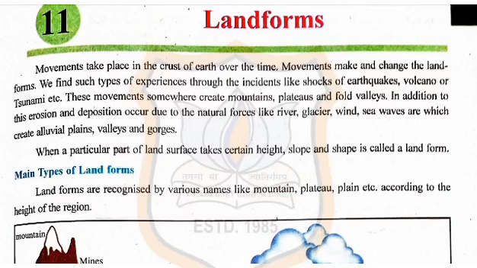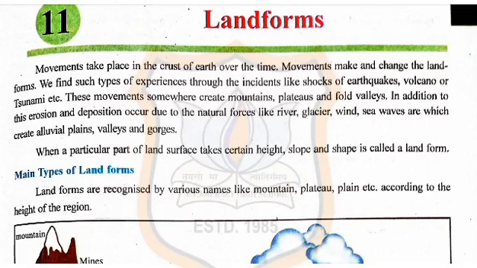Today I am going to explain to you social science lesson number 11, and the name of the lesson is Landforms. The land area which has different heights, has a special shape and has a sloping terrain is called landform. Tectonic factors like earthquake, volcano, tsunami, and external forces like river, winds, glaciers, sea waves, etc., contribute to form landforms.